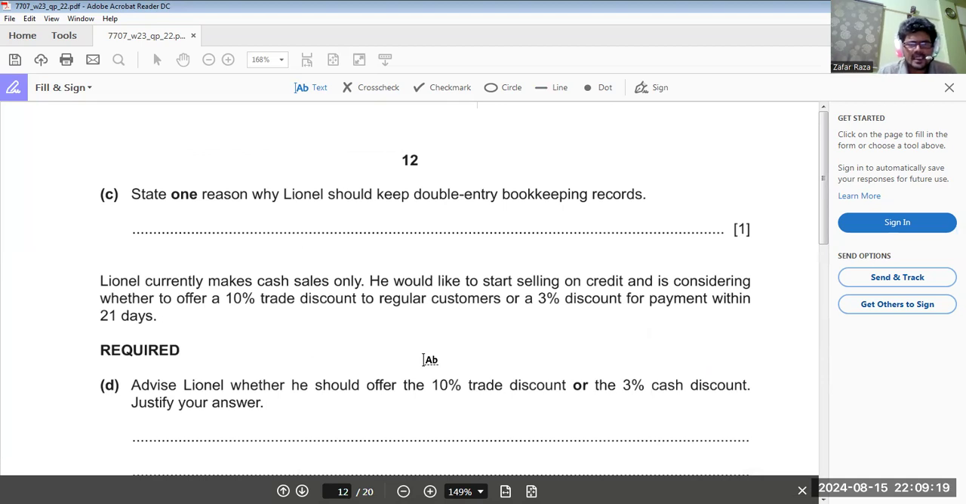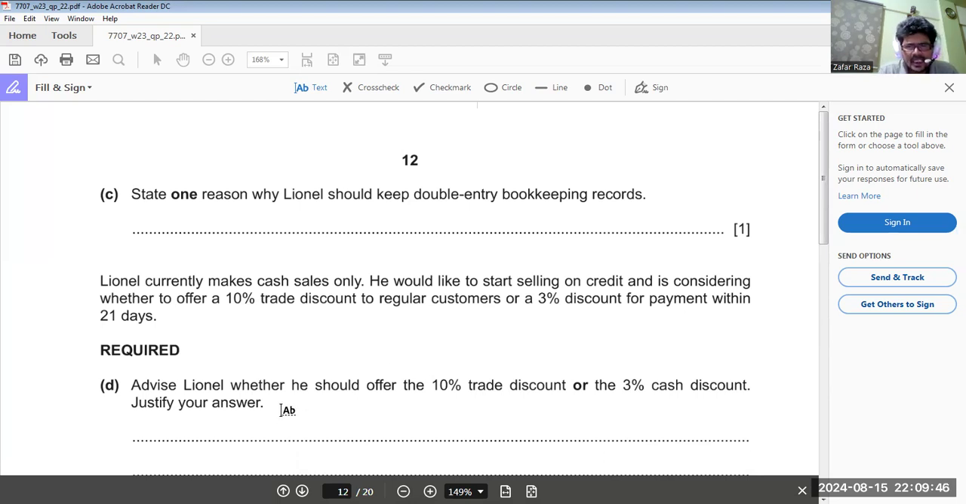Okay. State one reason why Lionel should keep full accounting records. It means you have to mention the advantages of double entry bookkeeping. Means accuracy. You can write accuracy. You can write complete information. Okay, easy to use, and there are so many things you can write.